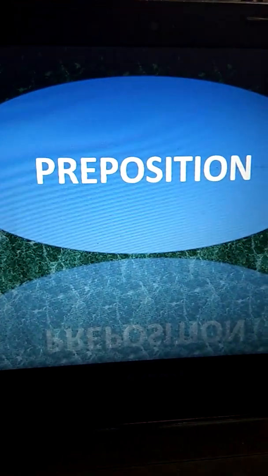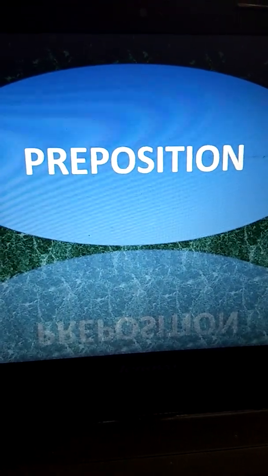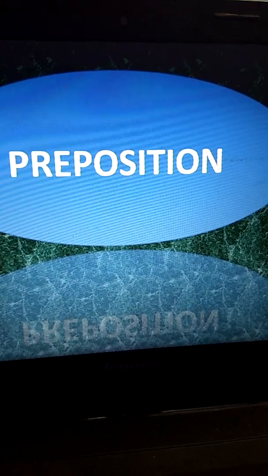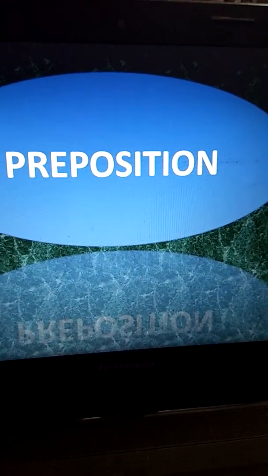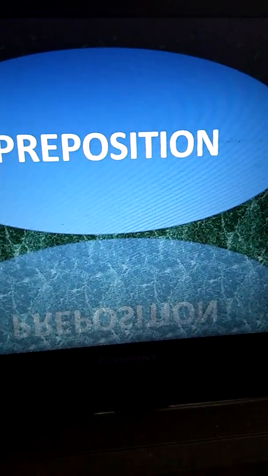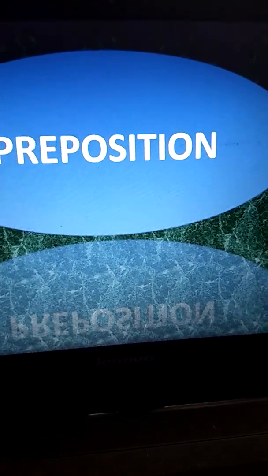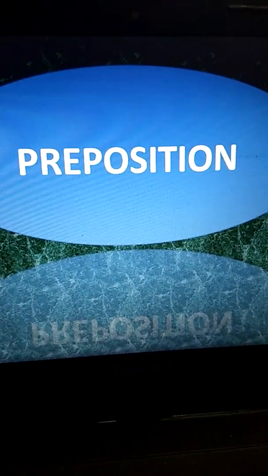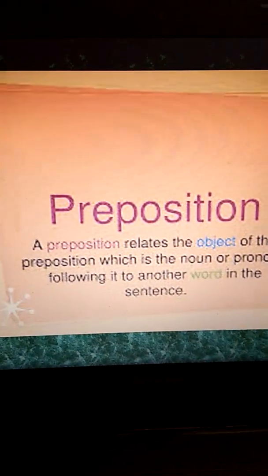So preposition means a word which denotes the position and it is placed before the noun. Okay? So position of something, and the preposition is used before the noun.